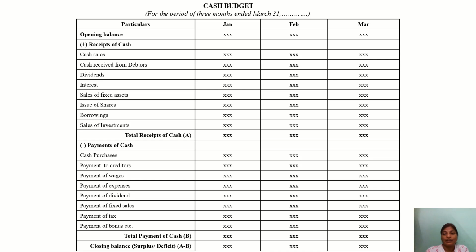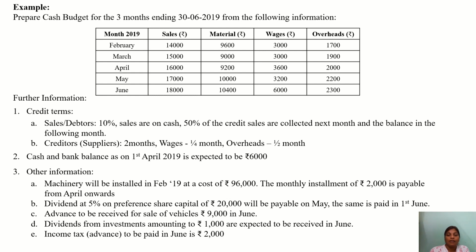So let us see one problem. The problem is given like this: prepare a cash budget for the 3 months ending 30th June 2019 from the following information. Here they have given the details for February, March, April, May, June. Now the period that we have to calculate is 3 months, ending at June. So we start from June, May, April, those 3 months we are going to prepare, while the data is given from February to June.